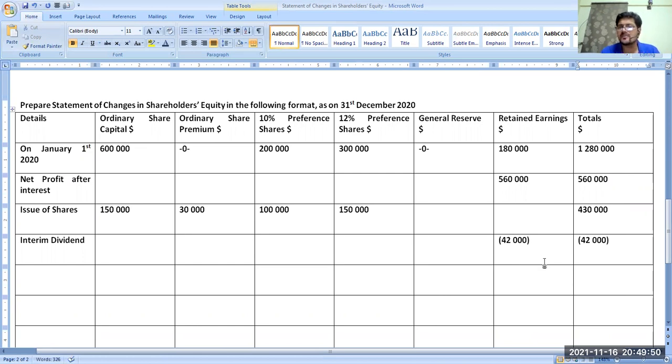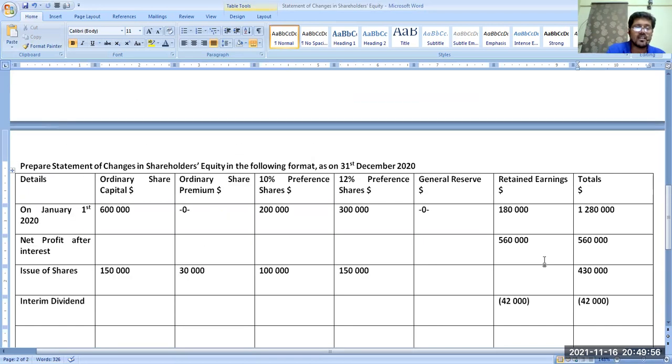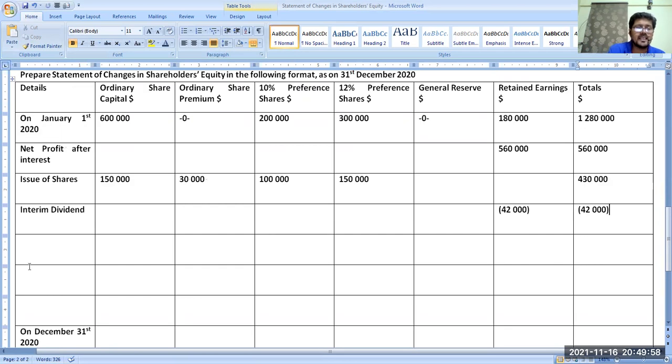Getting my point here? We are going to deduct it from retained earnings and we are going to deduct it from totals. Okay. Now come to final dividend. In final dividend, we have 42,000 again for the preference shares because we have paid them half. So 42,000 was half and the other 42,000 half will be paid at the end of the year.